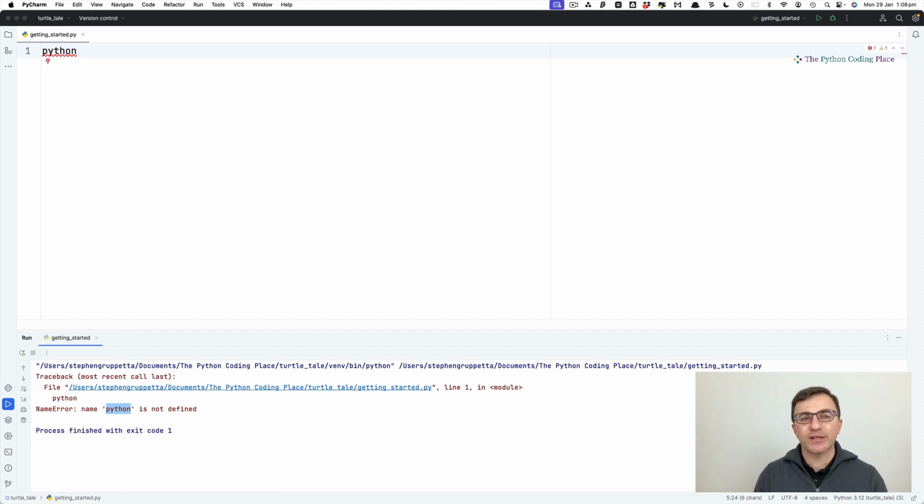Now, if you do try this as an exercise, try lots of words. If you've done a bit of Python, you know some words here. But if you're brand new to Python and to coding, you may not be able to find a single word where you'll run it and it doesn't tell you name whatever is not defined. And the reason for this is not that Python doesn't have many words. It's that most of the words that Python has exist somewhere else.